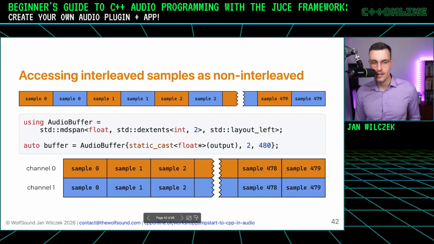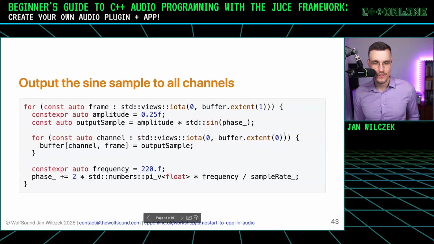And to create our audio buffer, this view into the array, we convert the output array to a C-style float array, and we say, okay, this has 2 channels and 480 frames. Here I gave constants, but you can imagine that these will be variables in production code. Okay, and as a result, we can access our buffer in this beautiful manner. We can index it by channel and by frame. So we have our array of arrays.